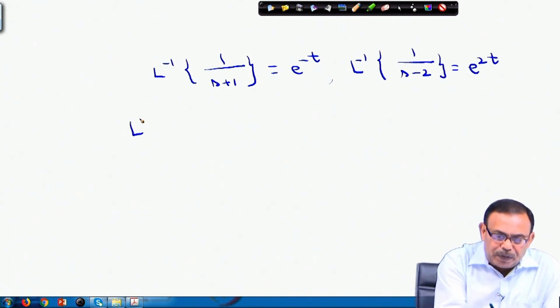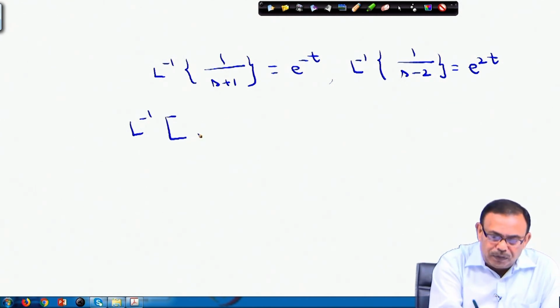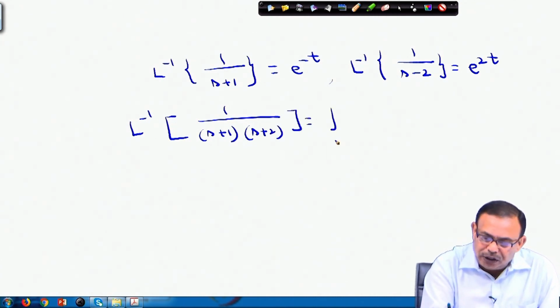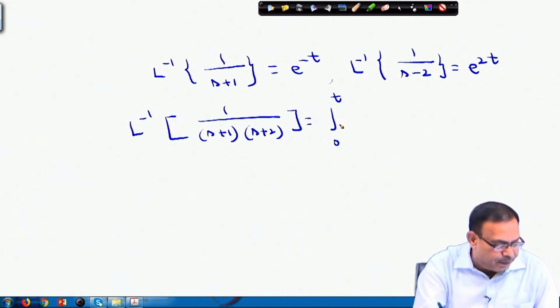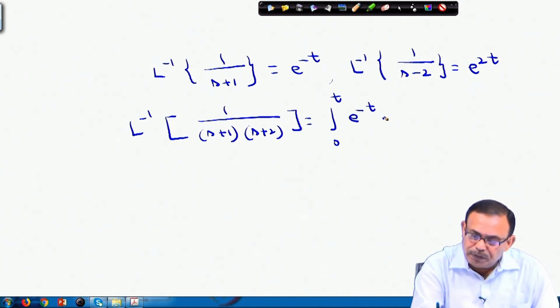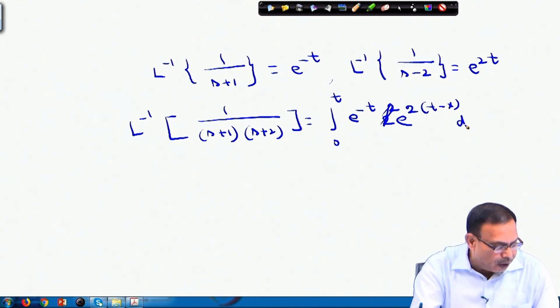So Laplace inverse of 1 by (s plus 1) into (s minus 2), using the convolution theorem, you can write it as the integral from 0 to t of f(x), which is e power minus x, and g(t minus x), which is e power 2 into (t minus x), dx.